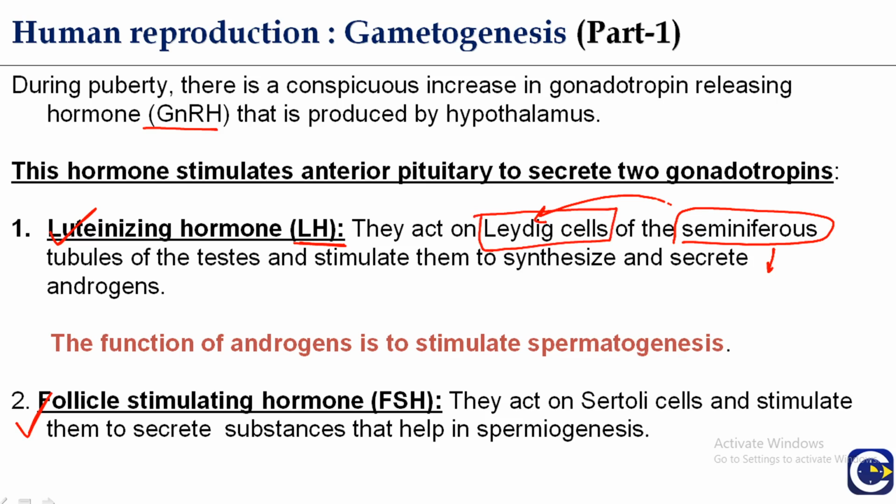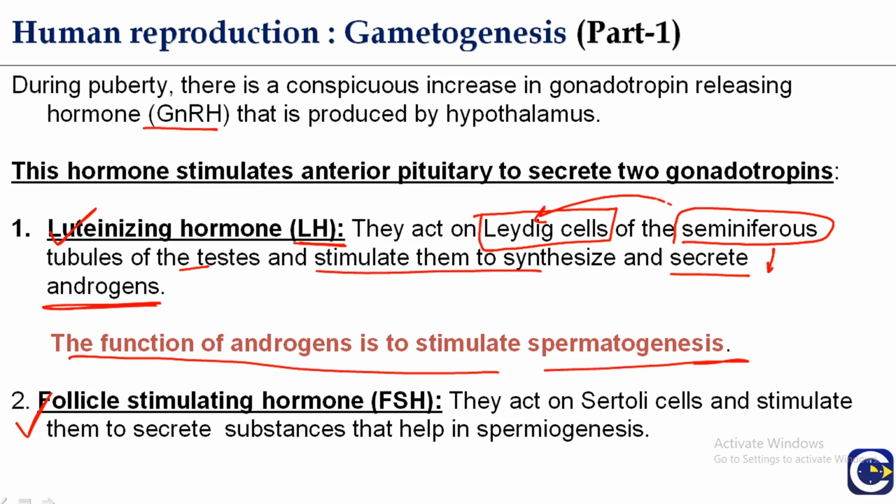LH acts on the Leydig cells and stimulates them to synthesize and secrete androgens. The function of androgens is to stimulate spermatogenesis. Testosterone stimulates the process of spermatogenesis.